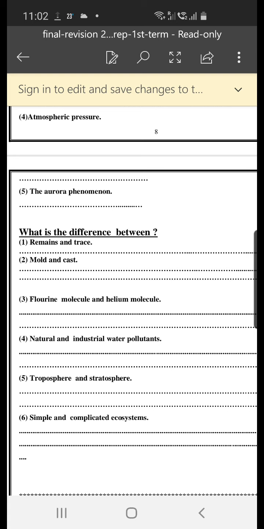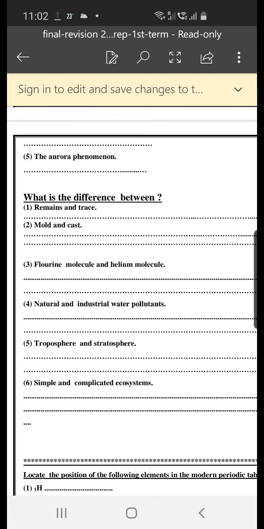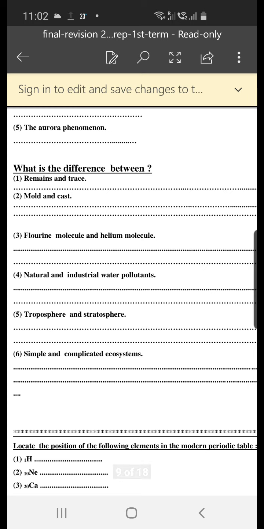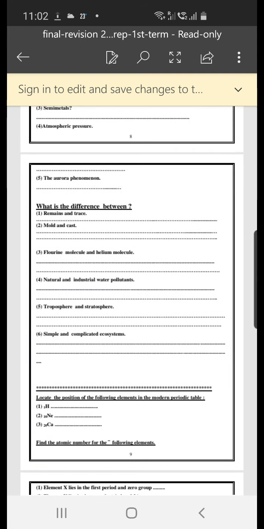Aurora phenomenon occurs due to the scattering of elements of the cosmic radiation. This aurora phenomenon appears in the sky in the form of bright curtains, especially at the north and south poles.